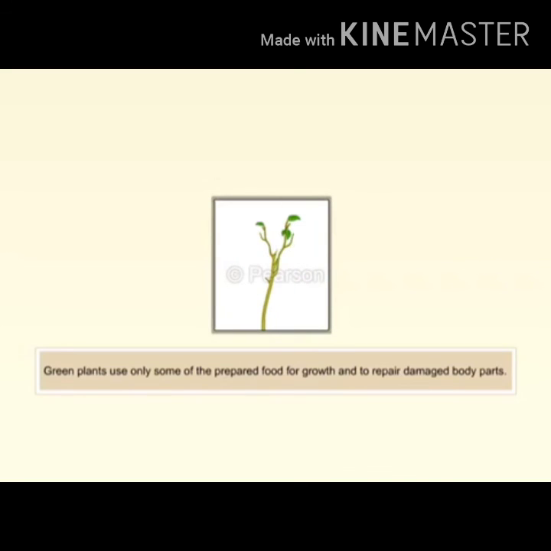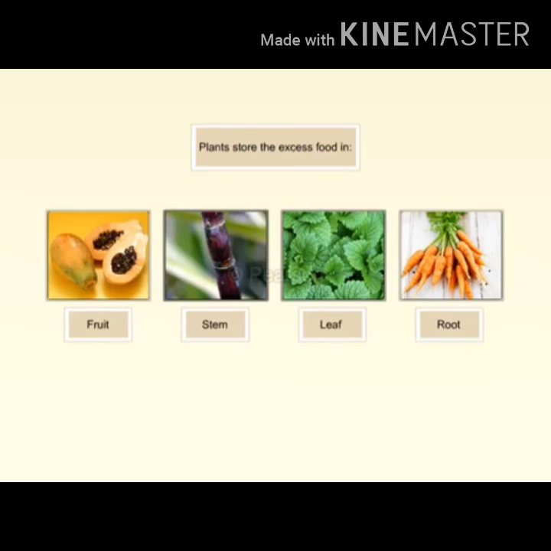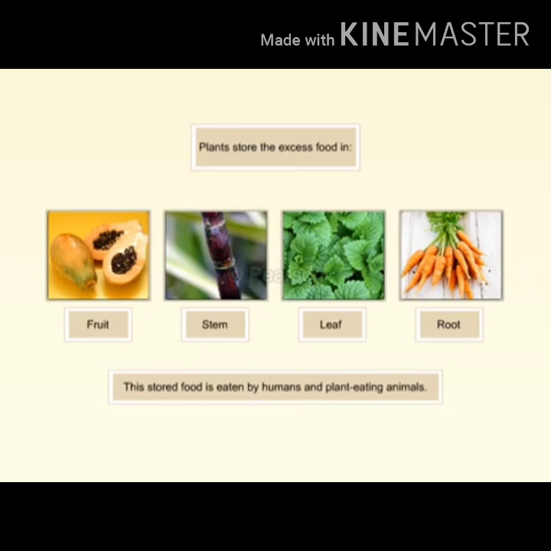Green plants use only some of the prepared food for growth and to repair damaged body parts. The rest of the food is stored in different parts like fruit, stem, leaf, and root. This stored food is eaten by humans and plant-eating animals.